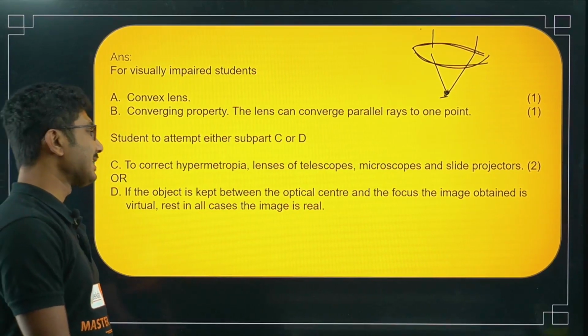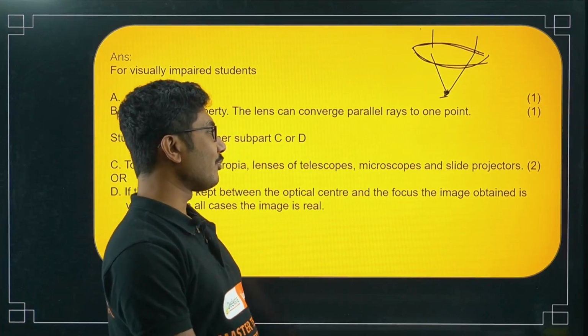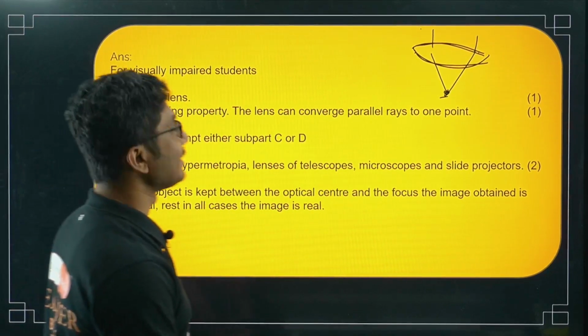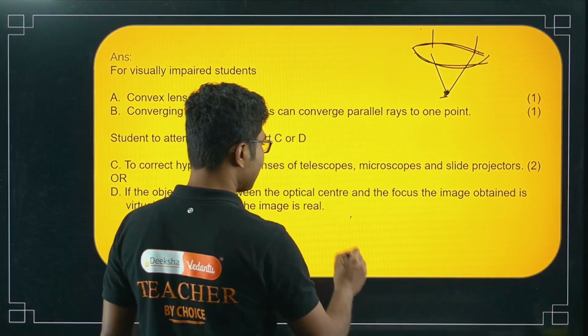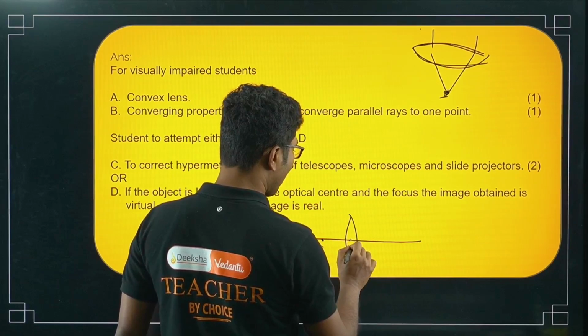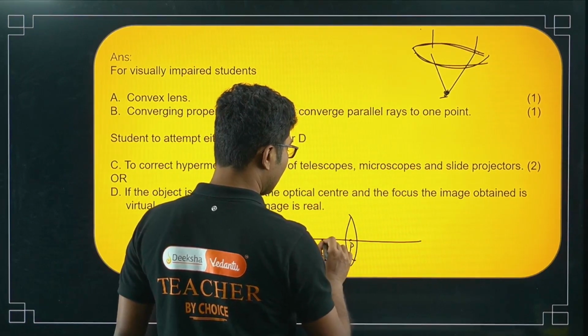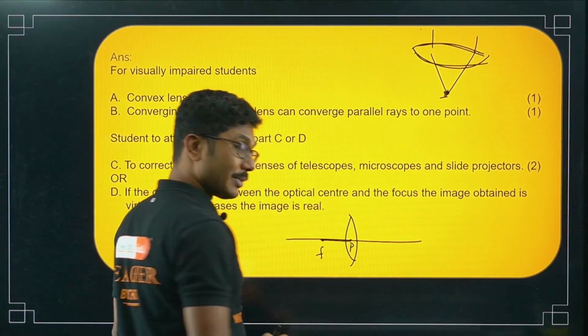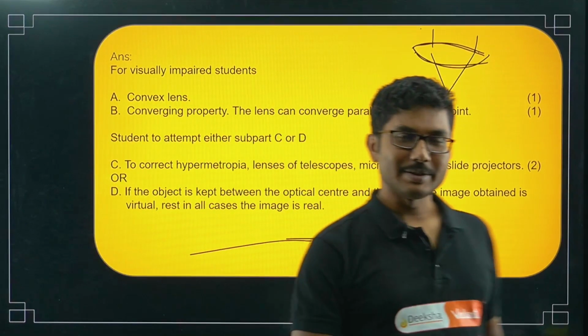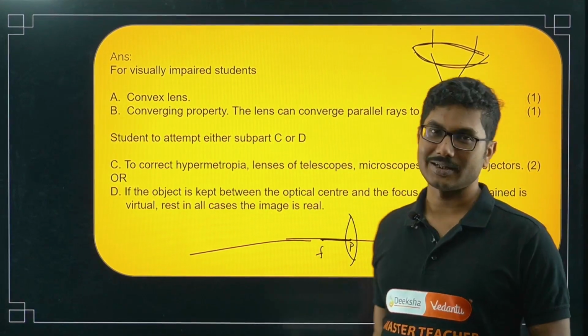If the object is kept between the optical center and the focus, the image obtained is virtual; in all other cases the image is real. So if the convex lens is like this and the object is placed between the focal point and the optical center of the lens, then we get a virtual image. For all other positions, we get a real image. Okay, very simple, precise and concise answer, right?